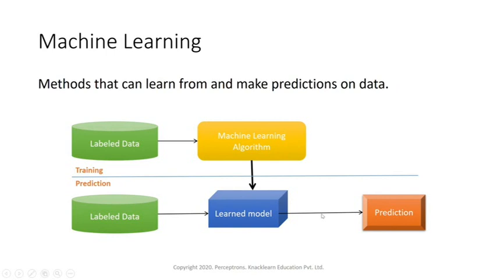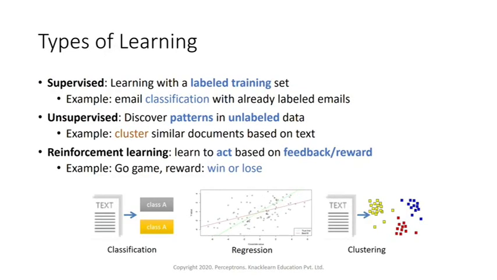Here, once we train the machine by using different algorithms, it will be able to learn and store that learned model in its memory. And once we give new data, it will be able to predict also. So this is the overall architecture within machine learning. Now, if you look at types of machine learning, there are various types. Some of the basic ones are supervised, unsupervised, reinforcement. Like that, there is batch-based learning, online learning, semi-supervised learning. There are many types, but these are the basic types of machine learning.